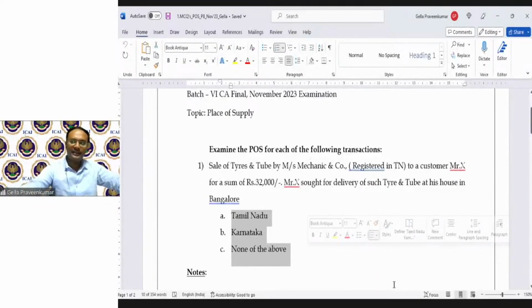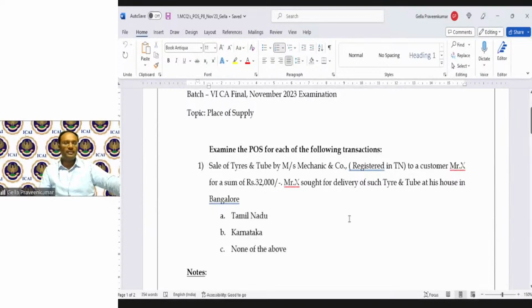So here, there is a seller. The seller name is Mechanic & Co. This particular firm is selling tiles and tubes for rupees 32,000 to a customer. X is not a registered person under GST law. So, applying provisions of section 10, what will be the place of supply? Will it be Tamil Nadu, the registered place of this company, or will it be Karnataka, where X has sought delivery? What will be your answer? Justify your answer with reasoning.